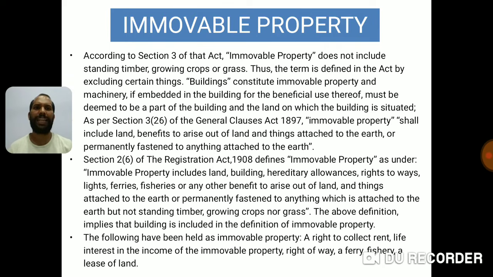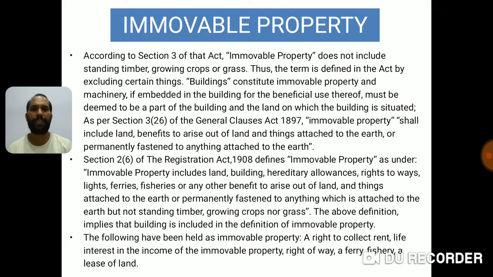First, let's start with standing timber. What are standing timbers? Standing timbers are those trees which are nurtured just to take the wood for the purpose of furniture or for building, construction and some commercial purpose, not for the purpose of growing fruits and other stuff.